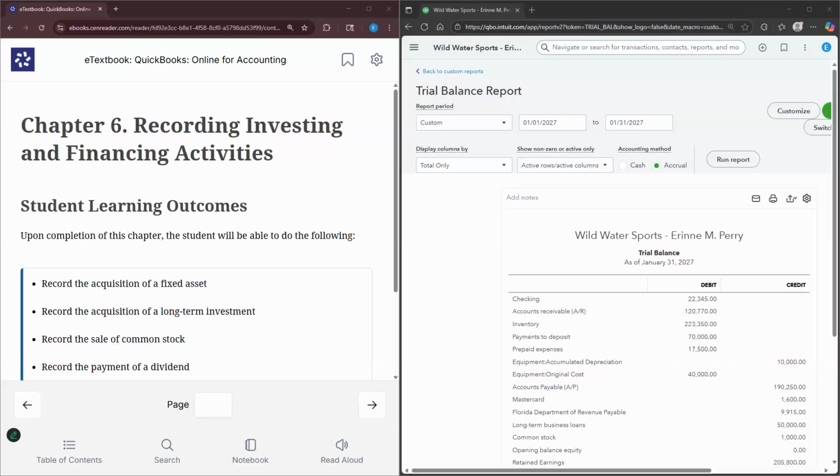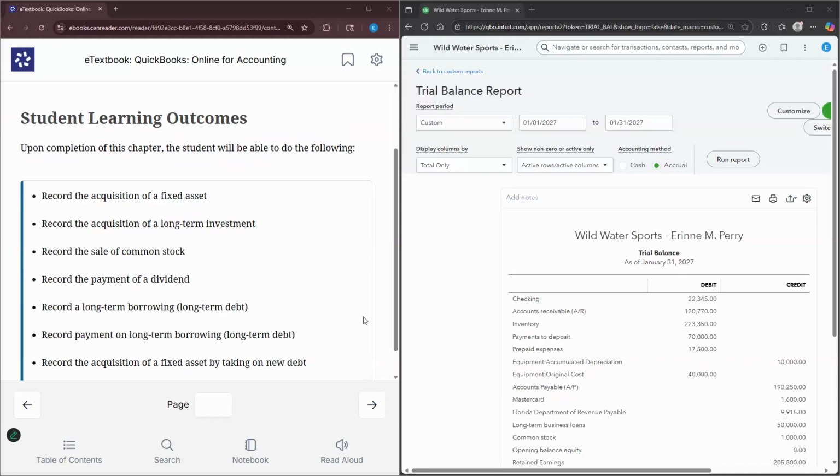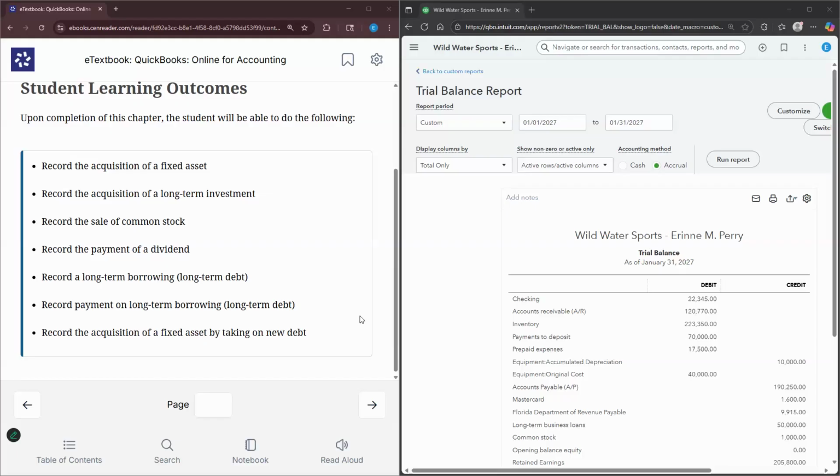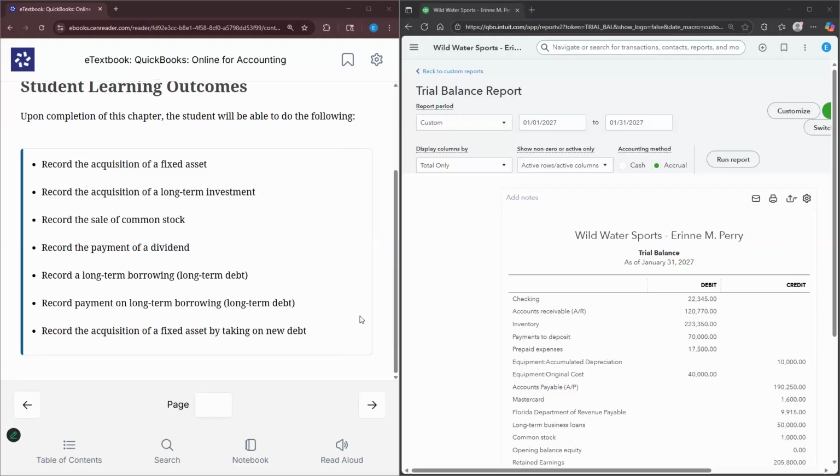In this video, we're going to cover Chapter 6, Recording Investing and Financing Activities from QuickBooks Online for Accounting 2026. Upon completion of this chapter, you should be able to record the acquisition of a fixed asset. So in plain terms, that means recording the purchase of a fixed asset, record the acquisition of a long-term investment, record the sale of common stock.